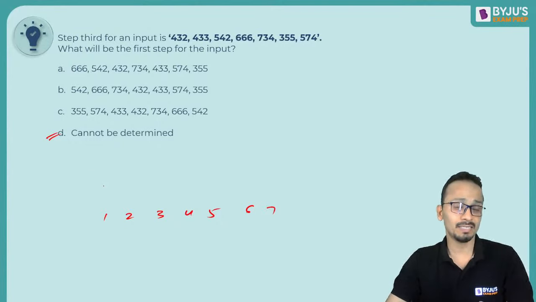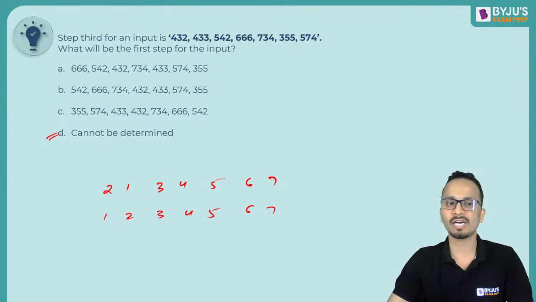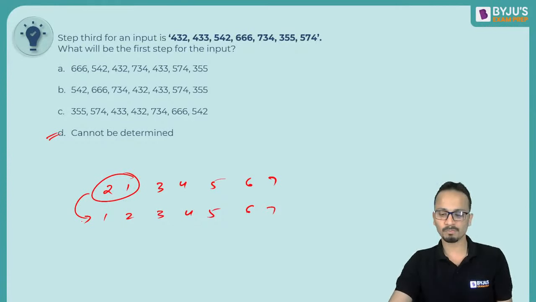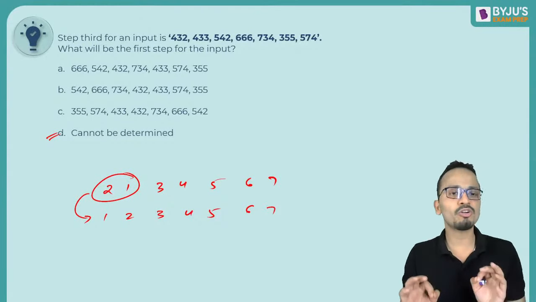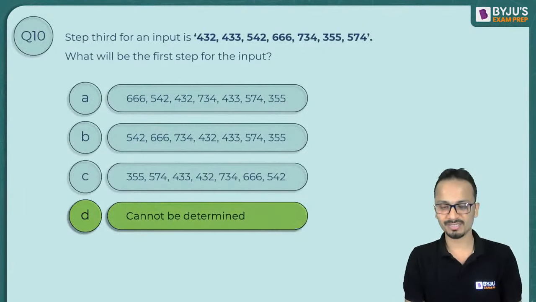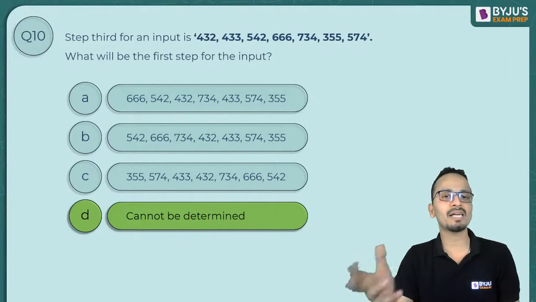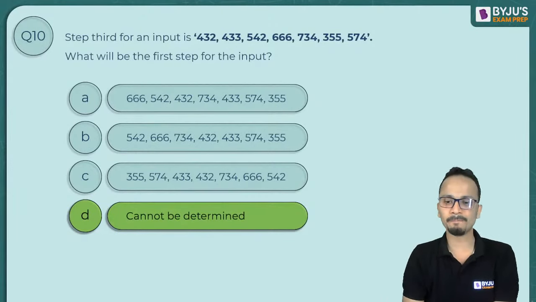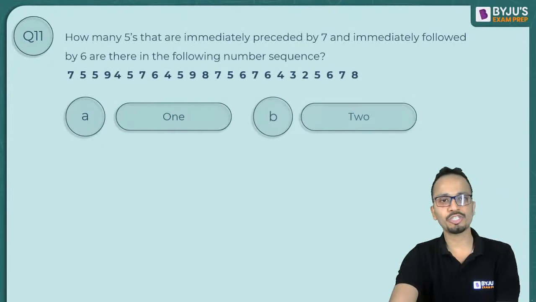So I can say that the step before this can be 2 1 3 4 5 6 7, all of them were arranged, only these two were not arranged, and in a single step they were arranged. Okay, so in such a case you cannot backtrack, so the answer here will be cannot be determined. All right, this happens every time whenever you cannot backtrack in these type of questions. Okay, all right, now let's move on to the next type of question.